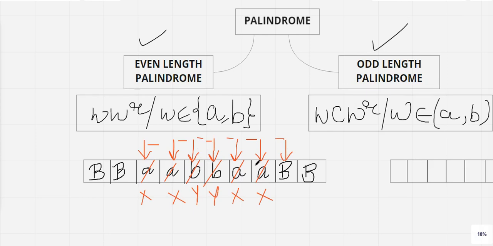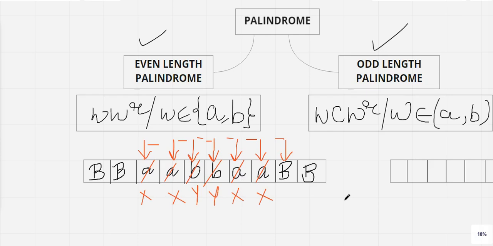Clear? So this is the general format that we are following. See, the way of approaching may be different, but in this scenario I don't think that there are any other options, because this is a very beautiful format: the initial element will always be equal to the last element, second will be equal to the second last, third will be equal to the third last, whatever the length of the string will be. Correct? So this is a general approach that we follow.